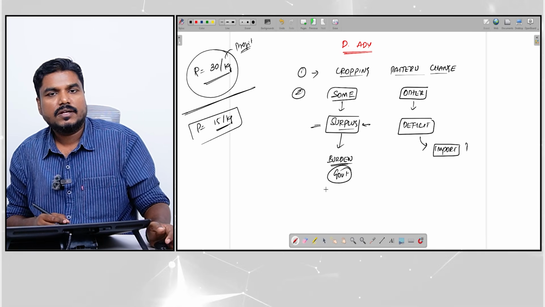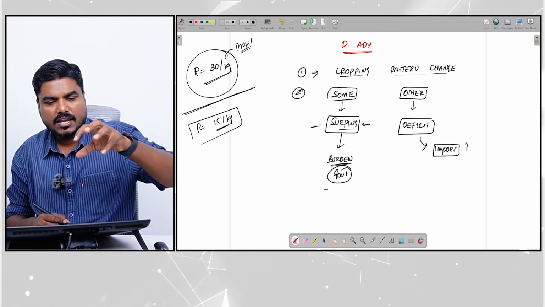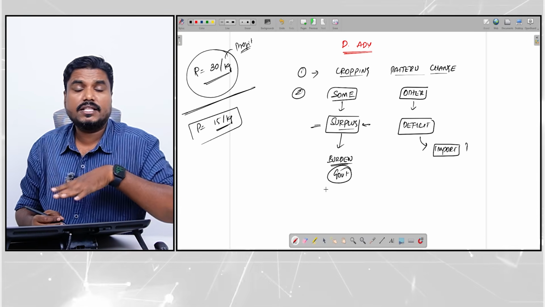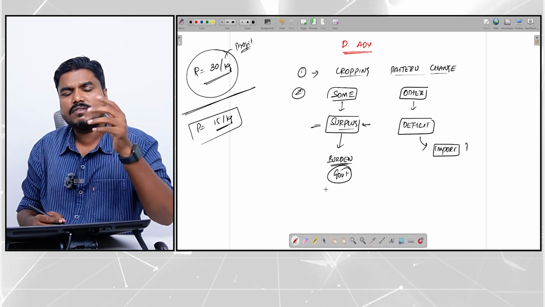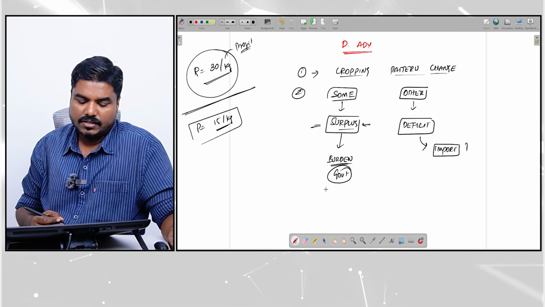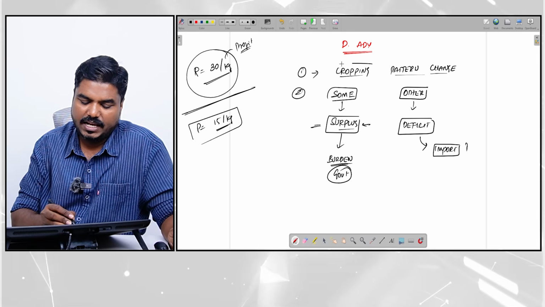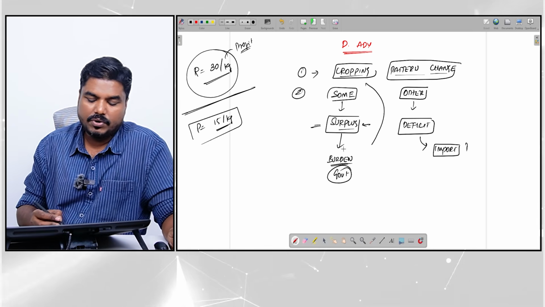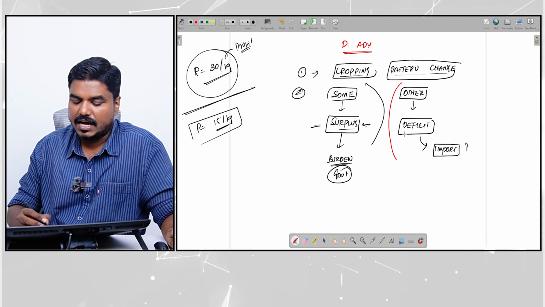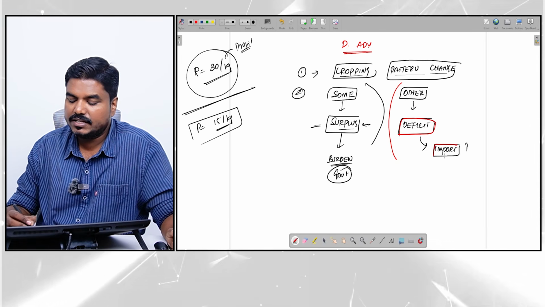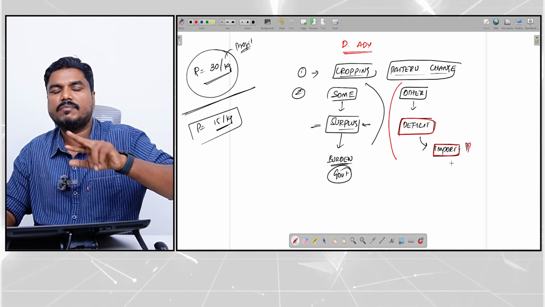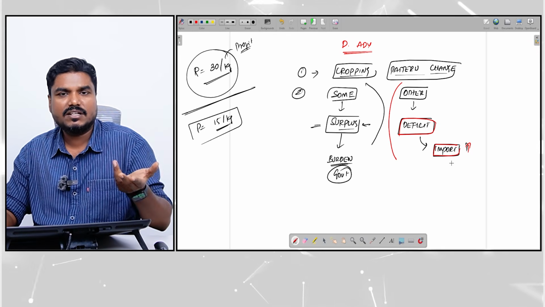Yes or no? In 2014-15, under MSP procurement alone, the government spent close to 1 lakh crore. But today the government is spending more than 3 lakh crores. So look at the consequence. When there is a change in the cropping pattern, some grains will be produced in surplus, others will be in deficit. To meet the deficit, you have to increase imports. And you know what the consequence of imports is? The higher the imports, the rupee value will be affected, and our current account deficit will widen.